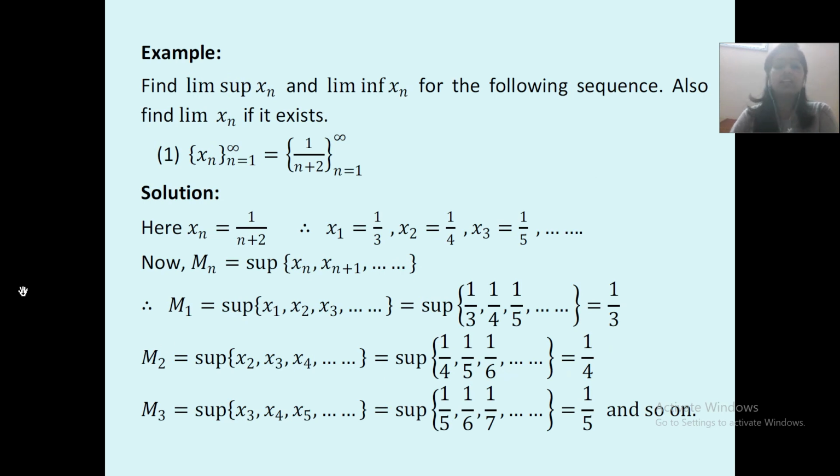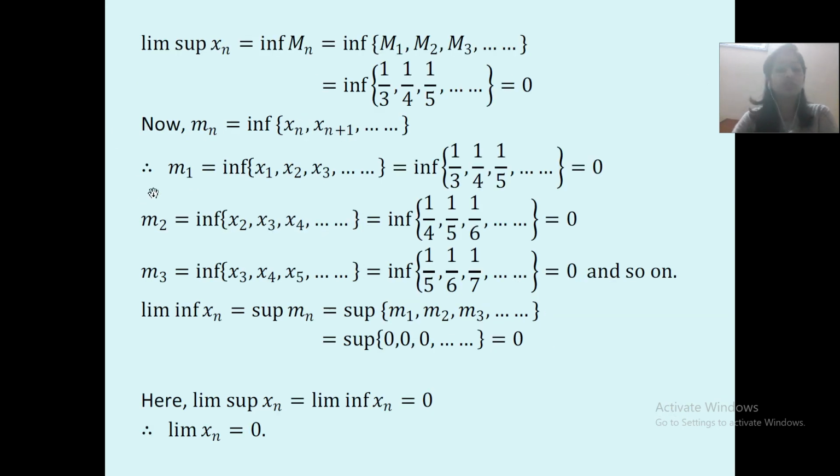Okay. And when you can find limit xn exist or not? You can find limit xn exist when the sequence is convergent. Over here limit xn is existing, which is equal to 0. Hence we can say that the sequence is a convergent sequence.